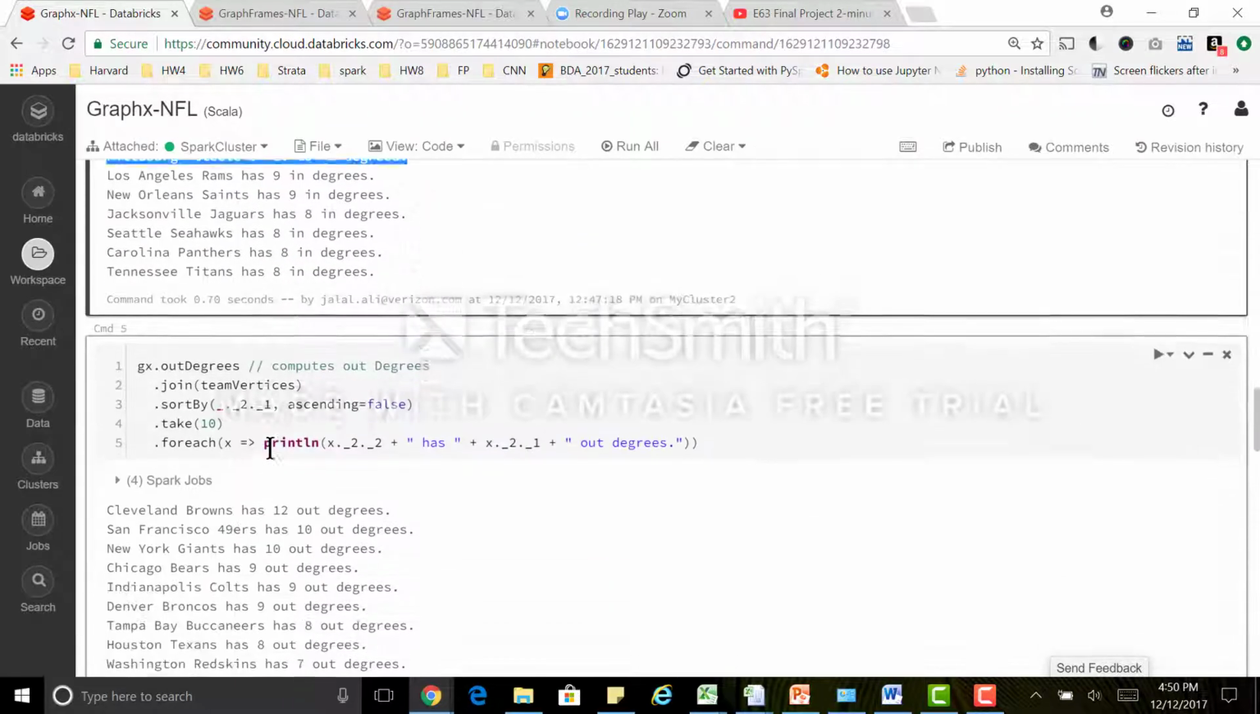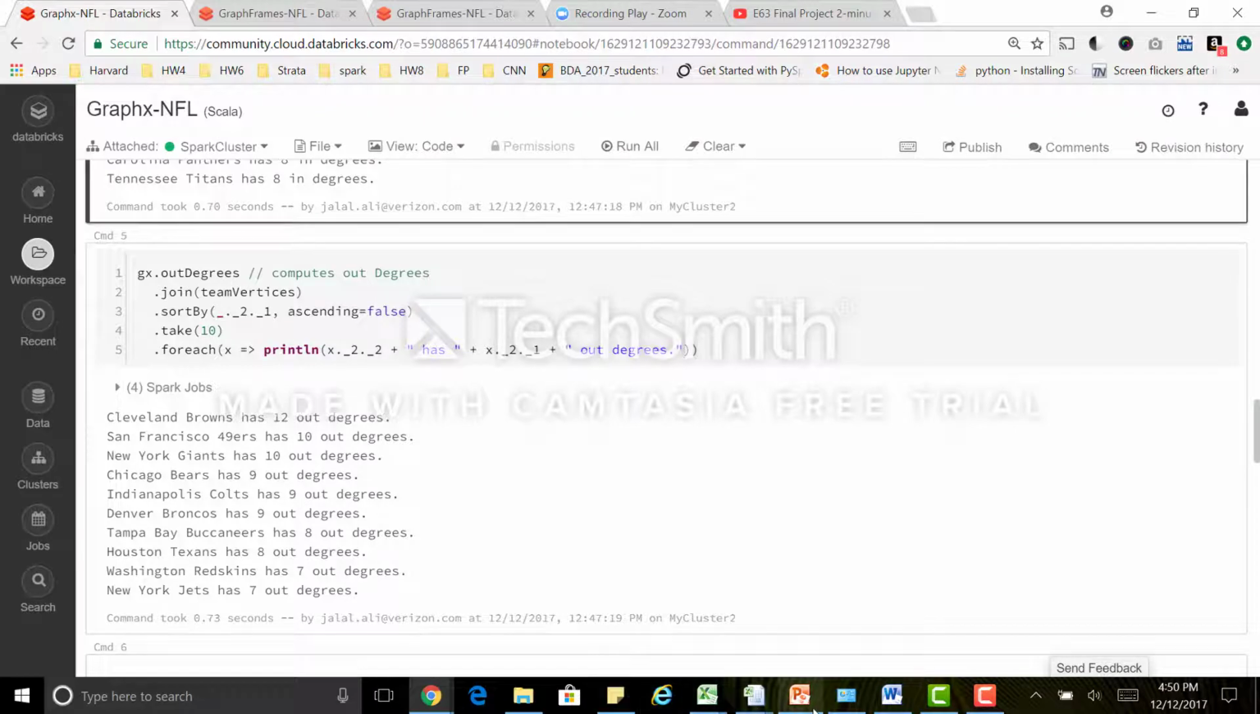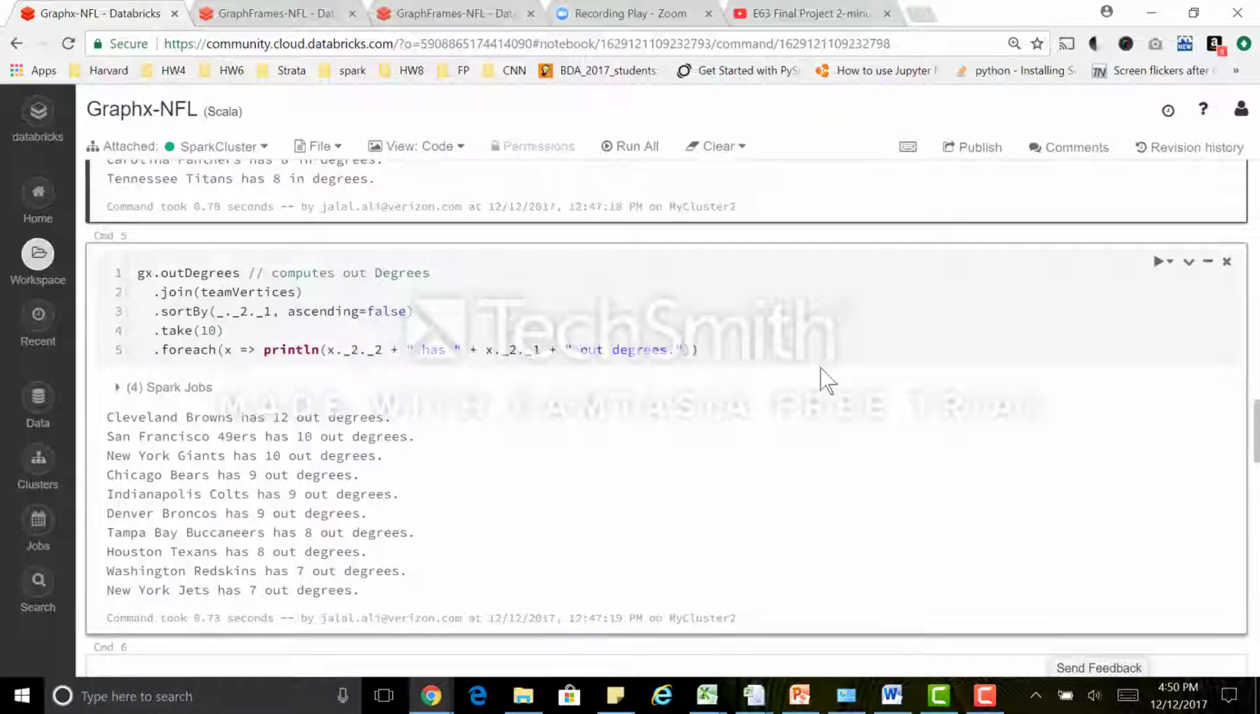And if you run the out degrees, you get the number of losses. So we can run the top 10 of them. We see that the Browns have 12 losses. San Francisco has 10 losses. Giants have 10 losses, etc. So this is the out degrees. Because remember, as we did on our side, our chart is the following: team A points to team B. So the out degrees is the number of losses, and the in degrees are the number of wins.